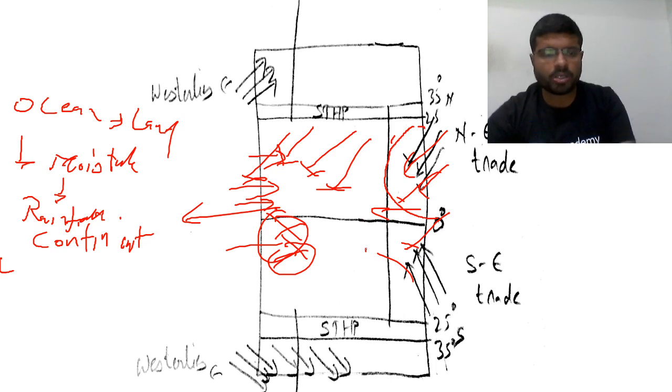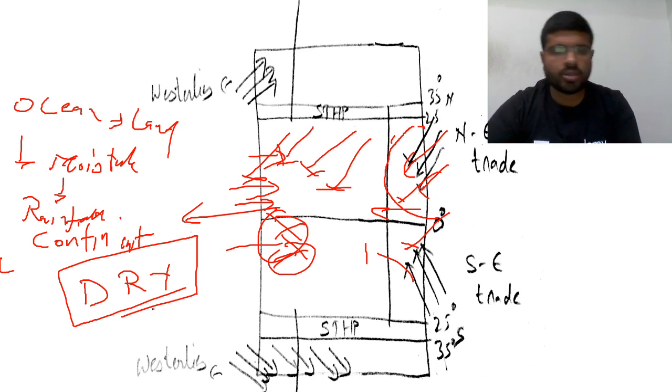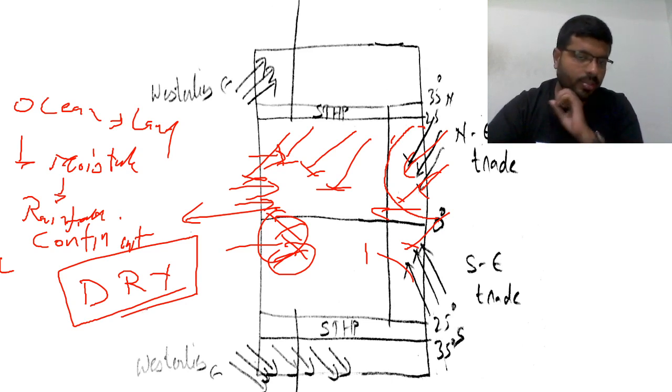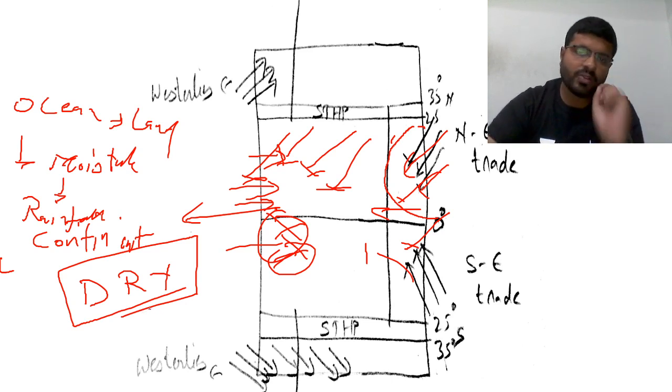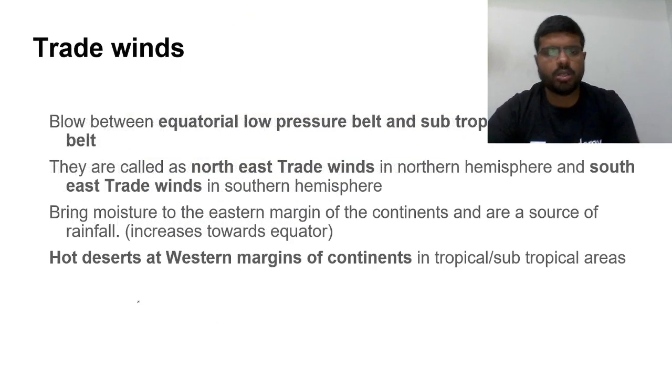They become dry. Northeast trade winds only give rainfall to the eastern margins of the continent, not to the western margins. Why? They become dry. Please remember, winds will always be there, but winds will become dry. That's the significance of trade winds.